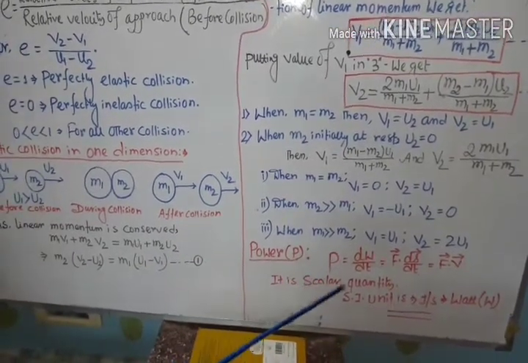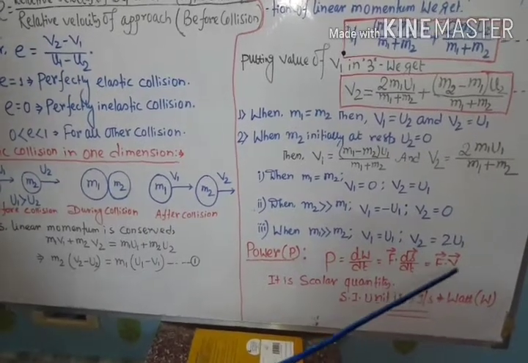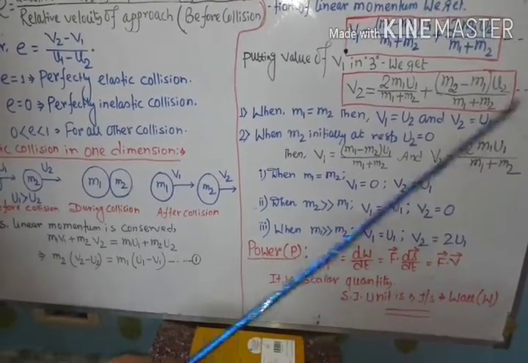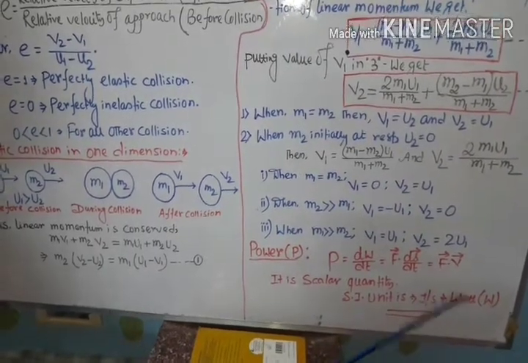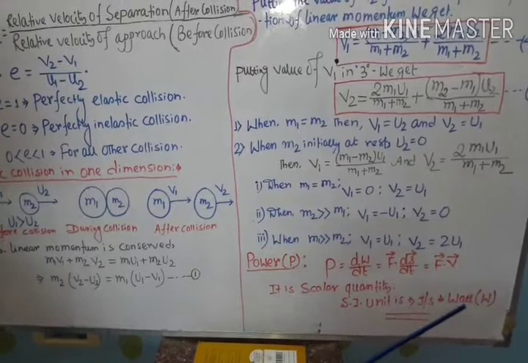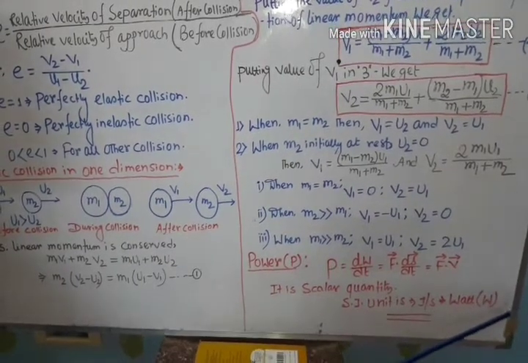Therefore power is a scalar quantity, as it is the dot product of the force vector and velocity vector, and the SI unit is work done per time, meaning joule per second, which is known as watt and denoted by the capital letter W.